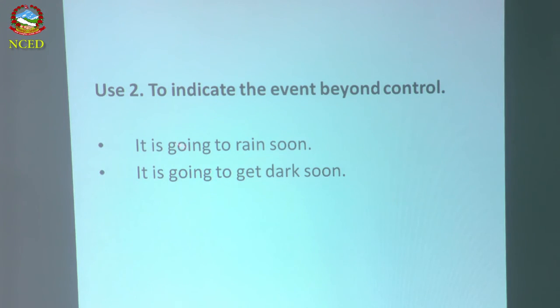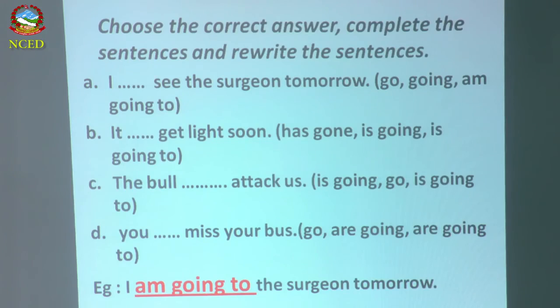All right. So let's see, it is going to rain. To rain, this is a verb, and get, this is a verb. Okay. So let's have some exercises about that. In the same way, choose the correct answer, complete the sentences, and rewrite the sentences. Number A, let's see. I dash dash see the sergeant tomorrow.